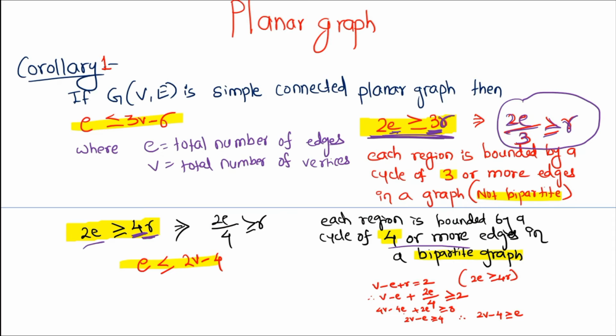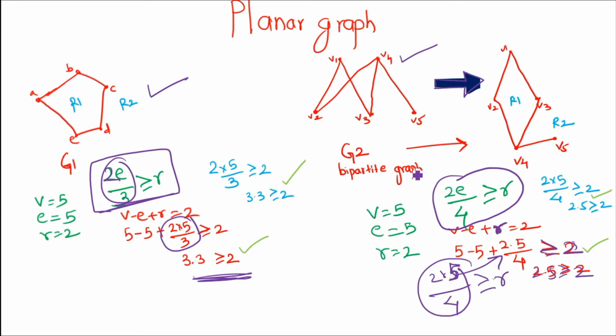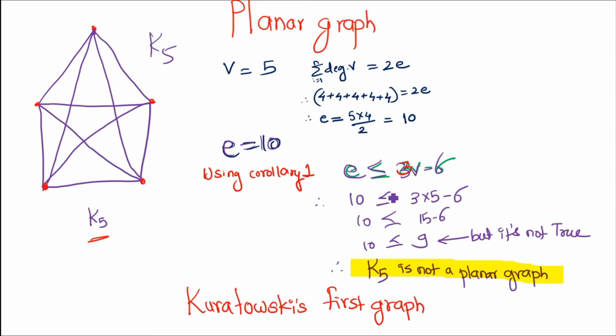So the number of edges should be less than or equal to 3 into vertices minus 6. So 10 should be less than or equal to 3 into 5 minus 6, which is 15 minus 6, which is 9. So 10 is not less than or equal to 9, which is not true, so this corollary is not satisfied for your K5. That's why we can say that K5 is not a planar graph.